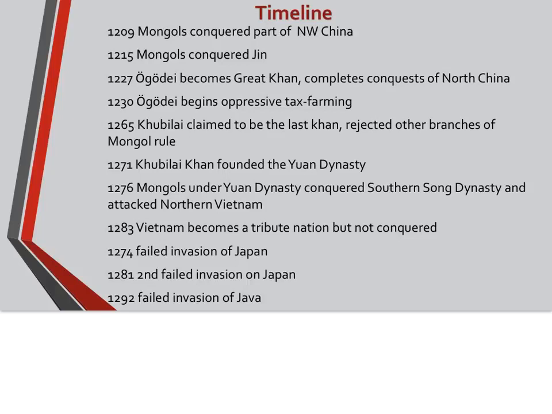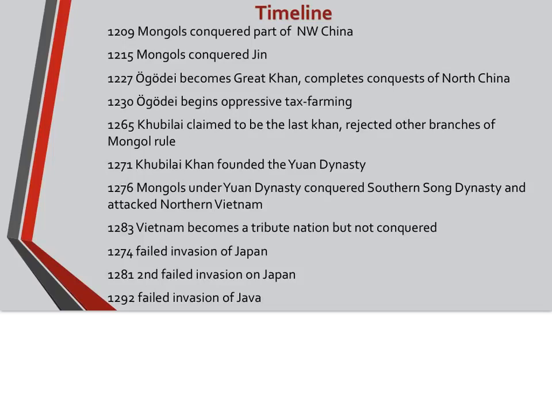In 1230, he begins oppressive tax farming, which hurts the peasantry in the countryside. In 1265, Kublai claims to be the last Khan. And unlike the other Khans, he actually rejects other branches of Mongol rule. So China kind of goes on its own trajectory at this point. In 1271, Kublai Khan establishes the Yuan Dynasty.